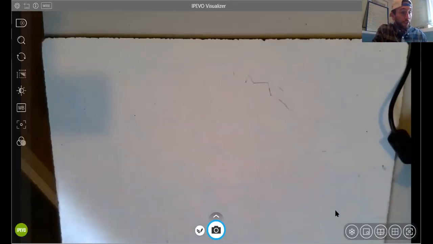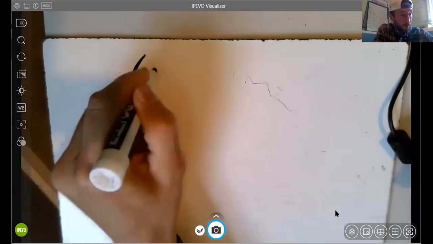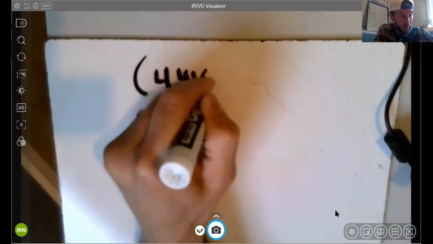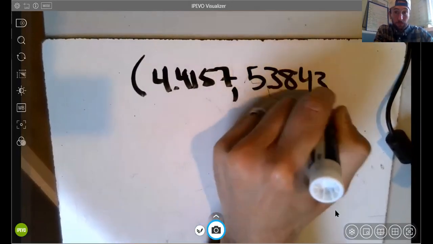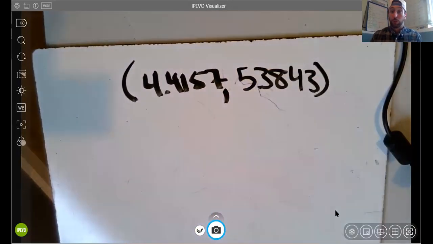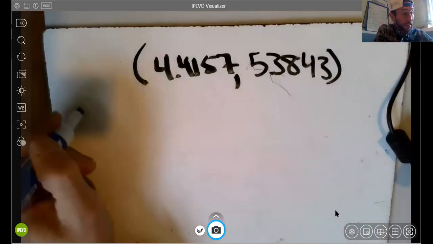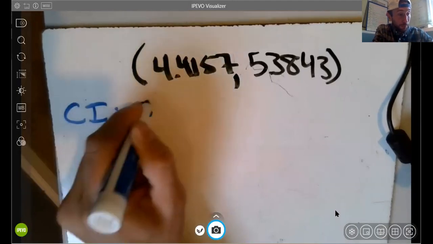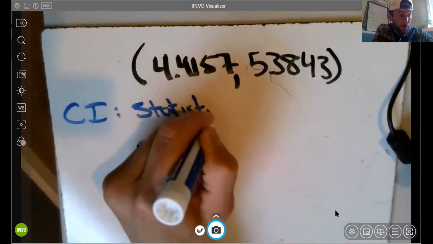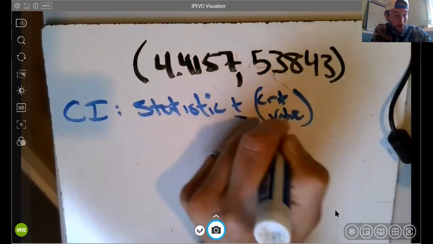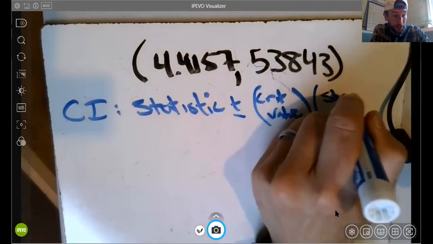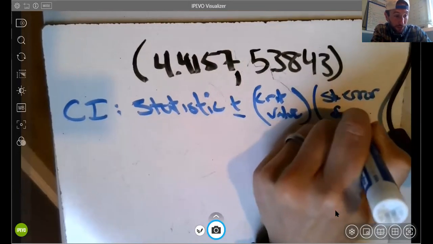So, confidence interval, 4.4157, 5.3843. How do you get those two numbers, or how did the calculator get those numbers? The generic structure of any confidence interval is always the same. Sample statistic, plus or minus, critical value, times the standard error of that statistic.